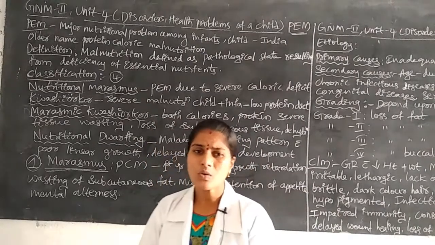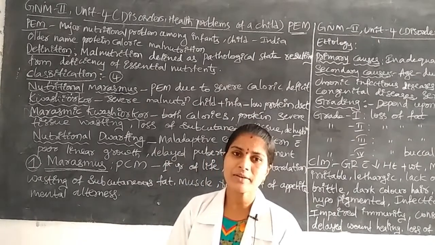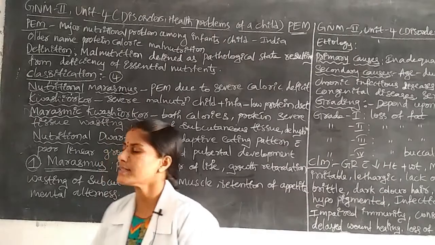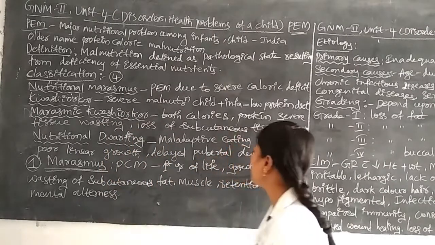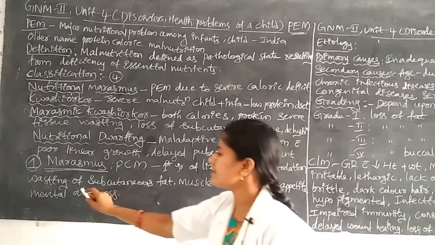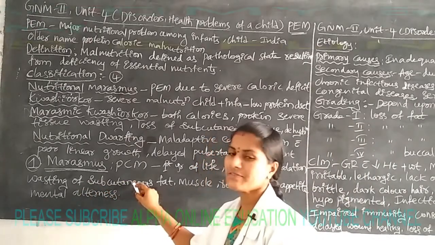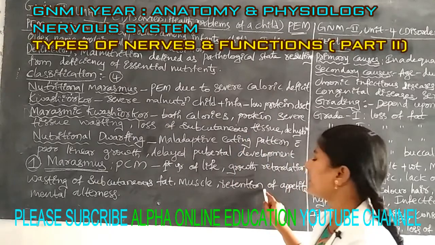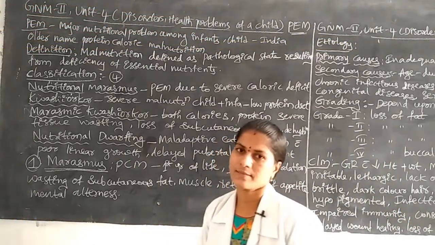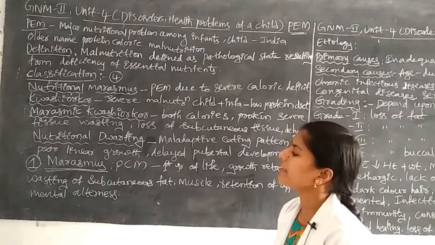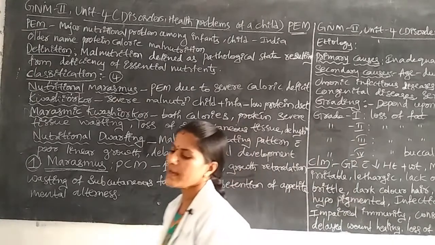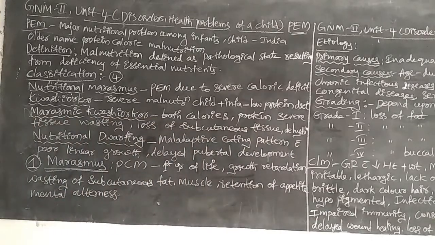Children who have this nutritional disease show symptoms like growth failure or growth retardation, muscle wasting or subcutaneous fat wasting. Next is loss of appetite. Next is mental alertness. This is the definition of marasmus. Mainly children suffer with this type of disease.